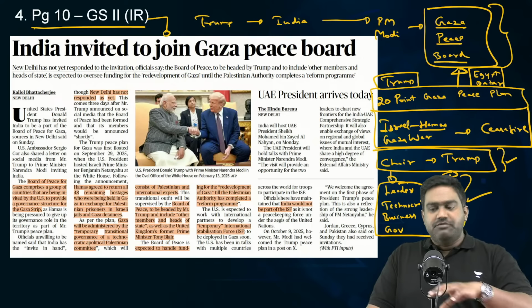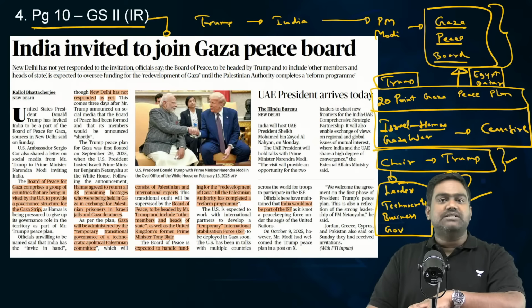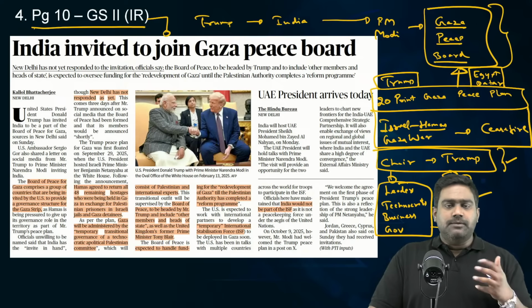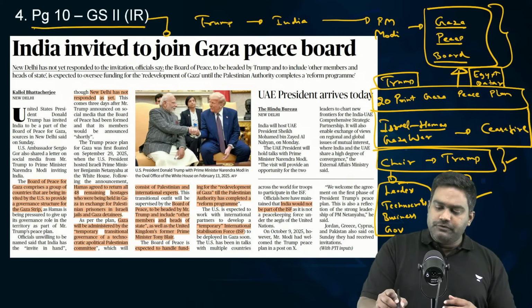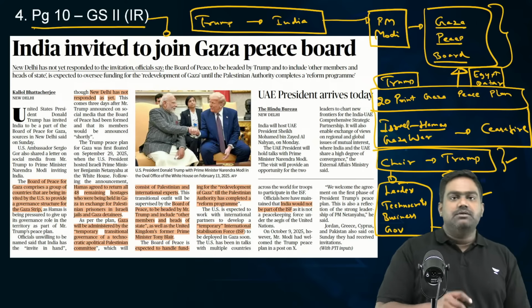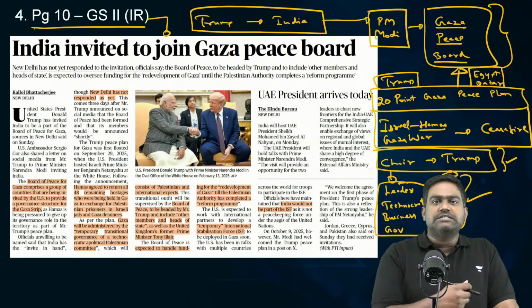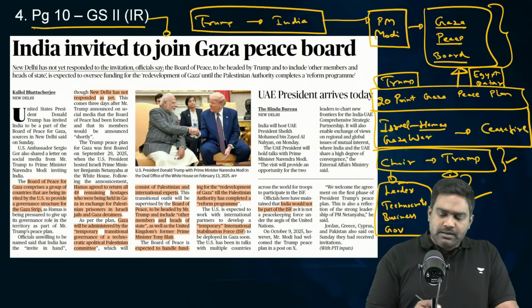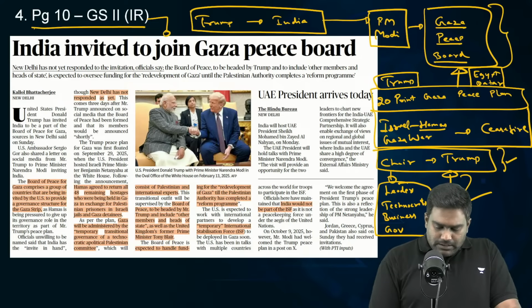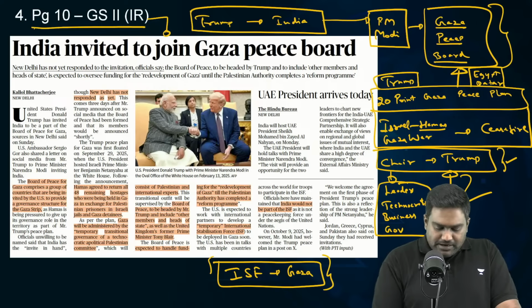So the US, which is now moving forward to set up the Gaza Peace Board, has invited several global leaders and other stakeholders to be a part of the Gaza Peace Board. And India is one of the invitees. Similar invites have been sent out to Pakistan and many other countries as well, because under the peace plan, there is a proposal to deploy an international stabilization force in Gaza to maintain the ceasefire.